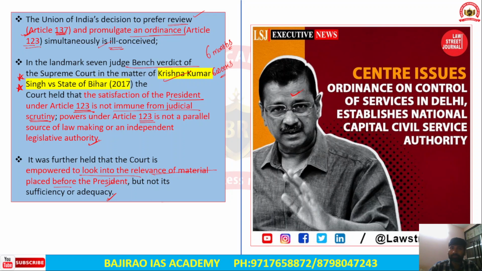Apart from that, the Centre has appointed a new National Capital Civil Services Authority that seeks to reinstate the position of the Lieutenant Governor with respect to appointment and transfer of civil servants in Delhi. Okay, so you can see here: Centre issues ordinance on control of services in Delhi, establishes National Capital Civil Services Authority. So this is all with respect to this news article.